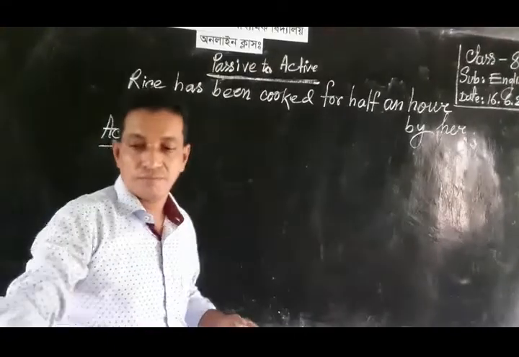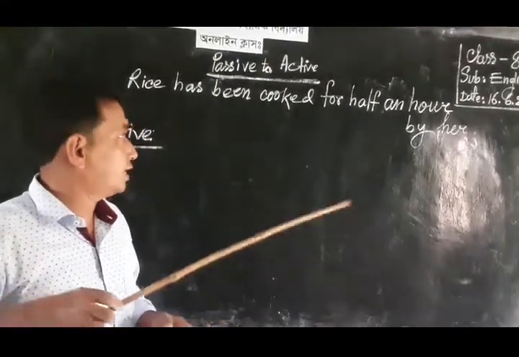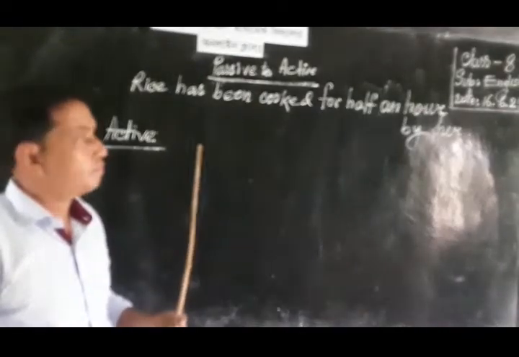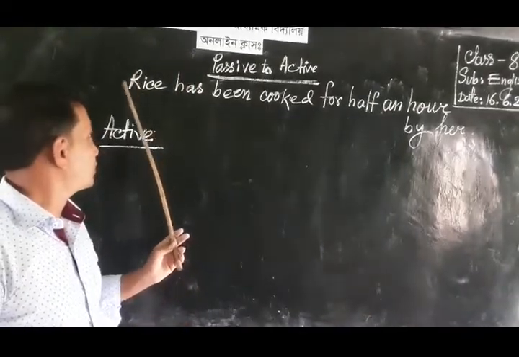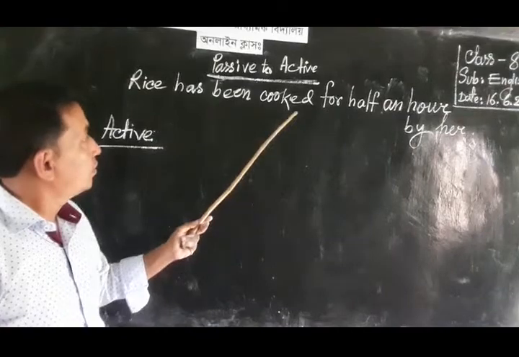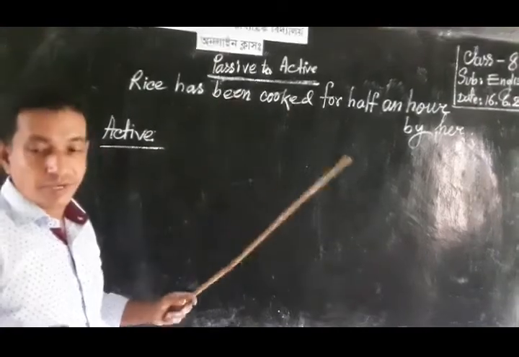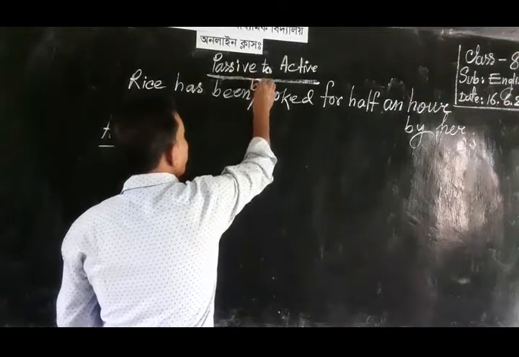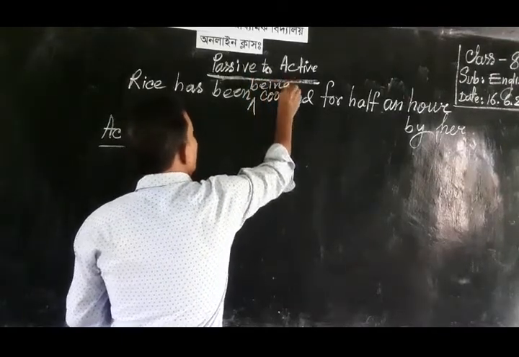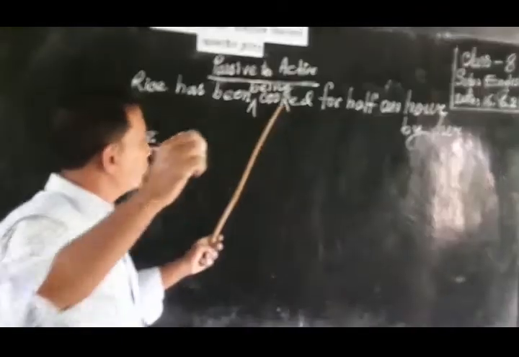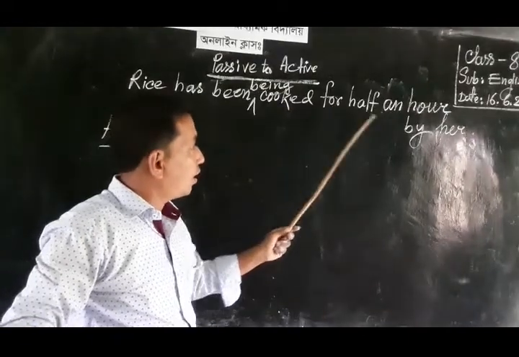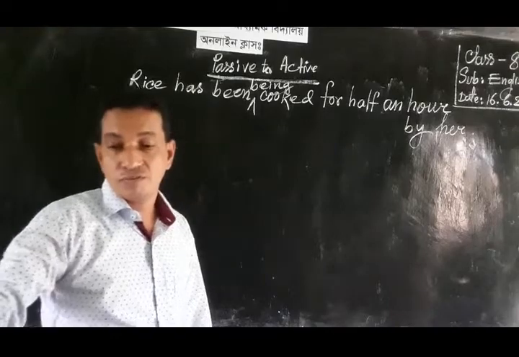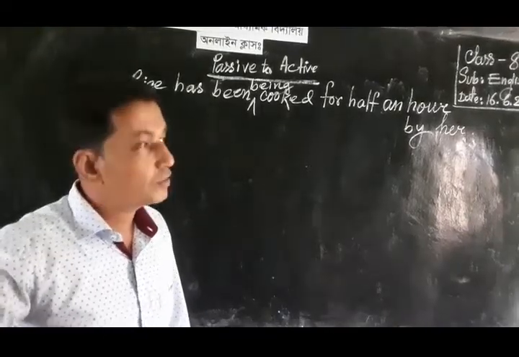Active. Dear learner, I have written an example of present perfect continuous tense of passive form, such as rice has been being cooked for half an hour by her. This is the example of passive voice of present perfect continuous tense.